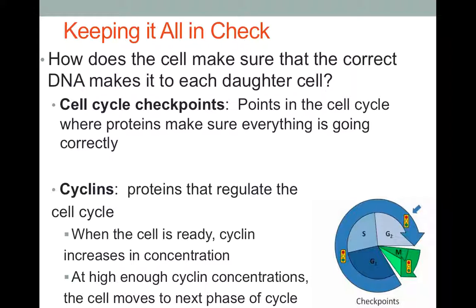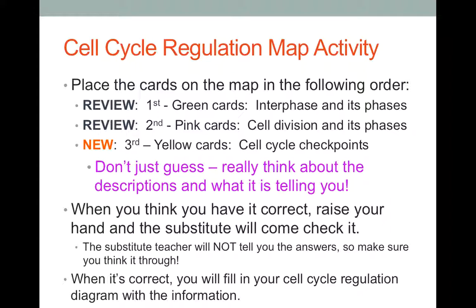The last checkpoint is going to be during the M phase, or mitosis checkpoint. This checkpoint is going to make sure that the spindle fibers have attached to the chromosomes properly, because if you think about it, if the spindle fibers are not attached to the chromosomes and when they start to pull them apart in anaphase, those chromosomes are not going to separate in the way they should. So then you end up with daughter cells that have too many chromosomes or too few chromosomes, and problems arise in the cell cycle.